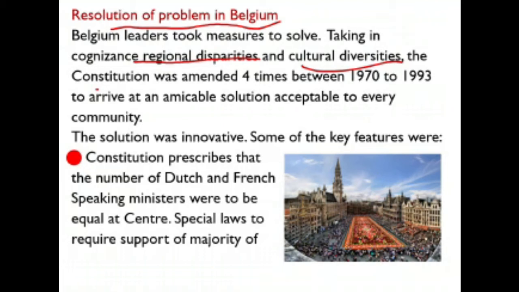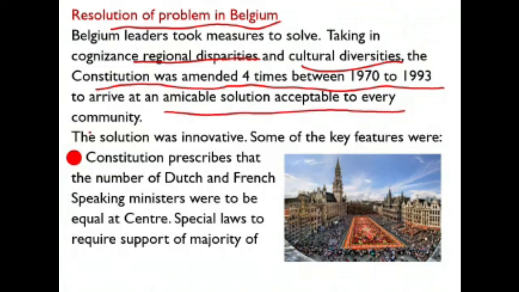For this, they framed a constitution, and to rectify and accommodate many things, the constitution was amended 4 times between 1970 and 1993, and an amicable solution acceptable to all the communities was arrived at. This solution was very innovative.